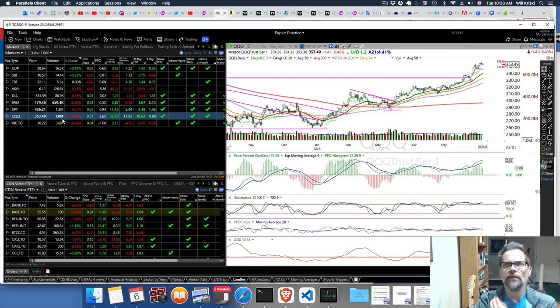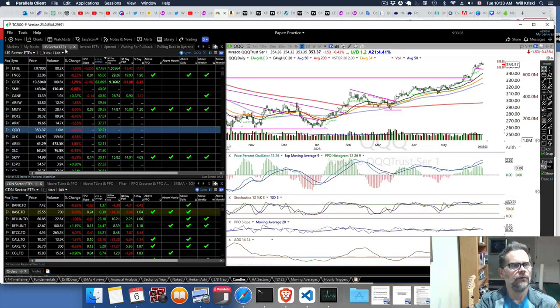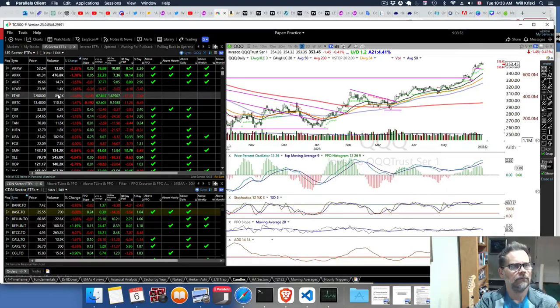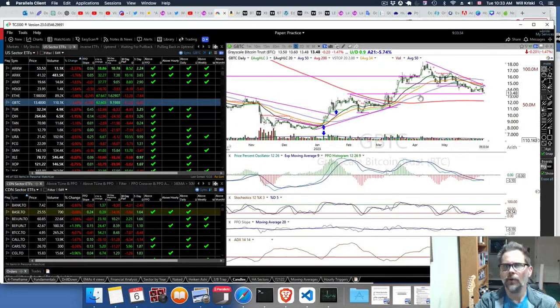It's 10:33 now, or sorry, in my time it's 9:30, so the market's opened up, and you can see 0.43. So things are going down a little bit with the tech. If we go to percent change, we're probably going to see Ethereum and GBTC are 1.5, so a bit more downtrend. So we're probably going to see a sell.